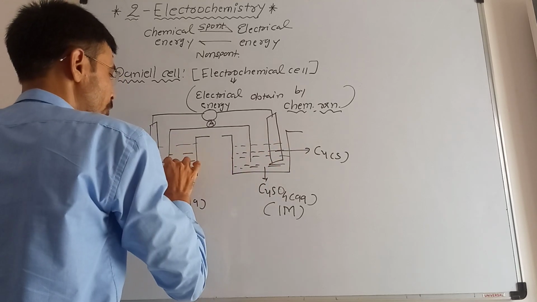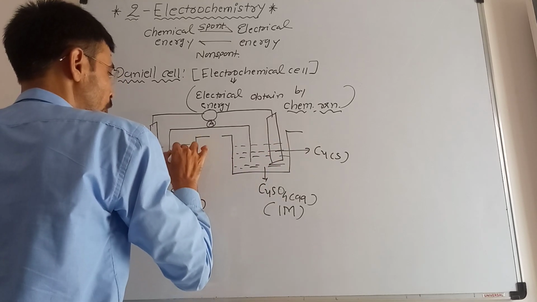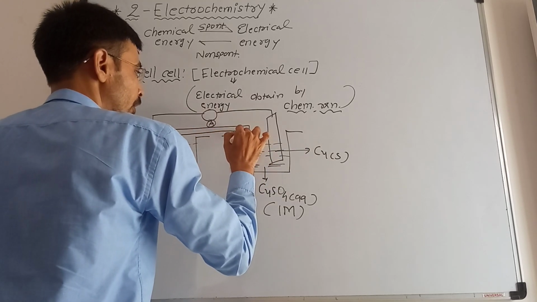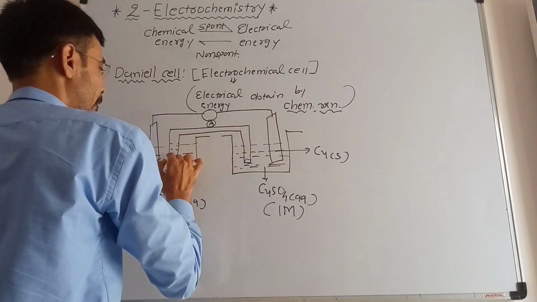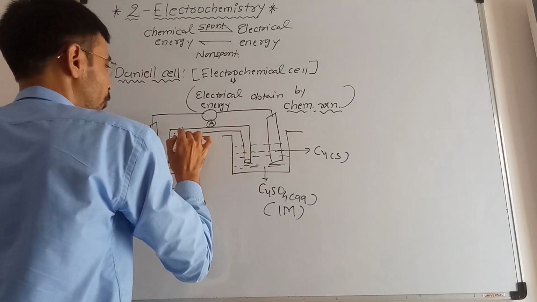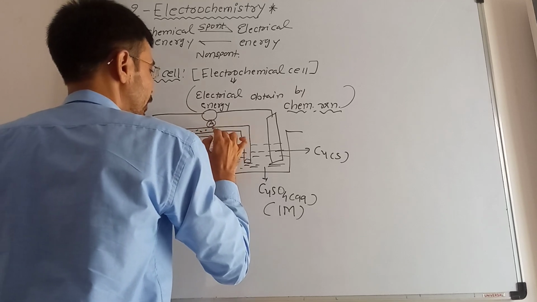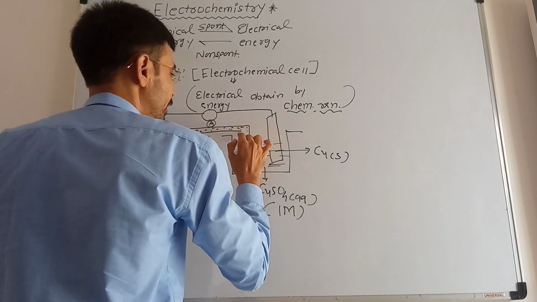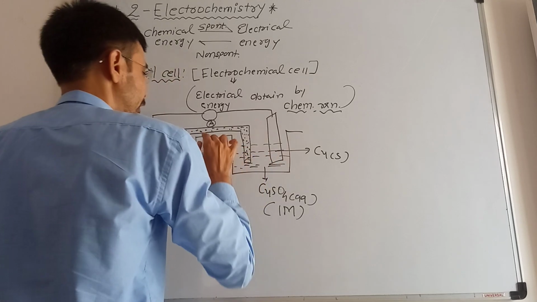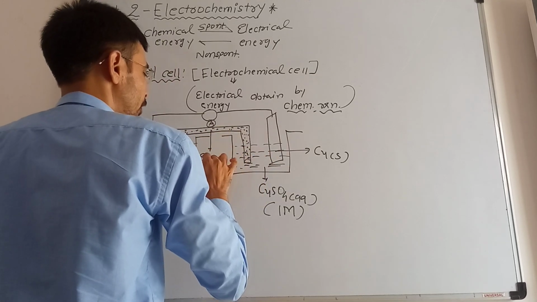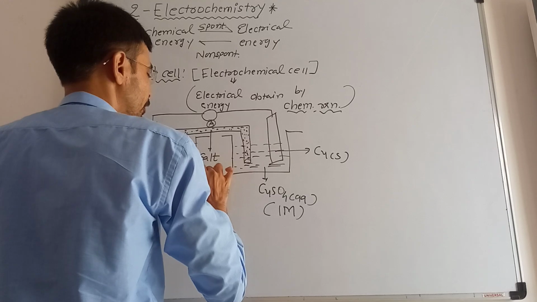The salt bridge will connect both the containers electrically to maintain the electrical neutrality in the containers. How it will maintain the electrical neutrality, I will explain in the later part. So in between you have inserted the salt bridge.